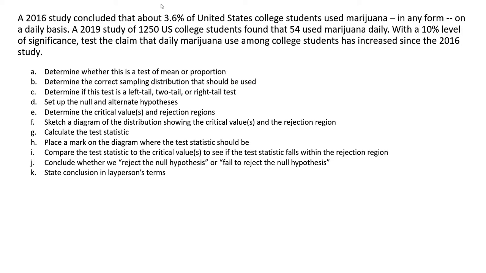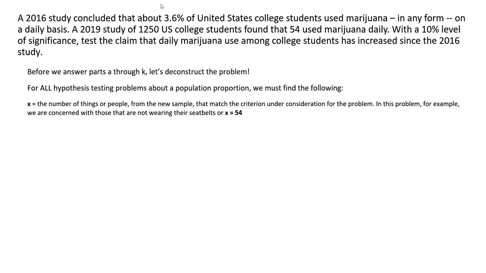We still have to go through steps A through K, but before we go through those steps, let's deconstruct the problem. X, again, is the number of things or people that match the criterion under consideration. So we're talking about college students who use marijuana daily. In this problem, X is equal to 54. Now I'm going to go through these quickly because the first problem that we did had a pretty long explanation, and I'm hoping that you catch on to some of these things as we go along. And the total number of people or things, that says right here, out of 1250 people.